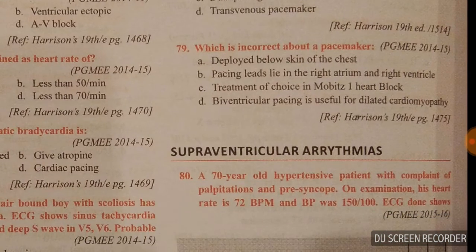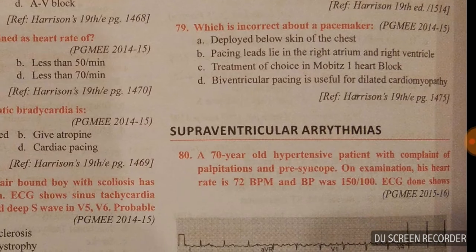Question number 79. Which is the incorrect statement about a pacemaker deployed below the skin of the chest? A, pacing lead lies in right atrium and right ventricle. Of course, yes. B, treatment of choice in morbid type 1 heart block. This is false for pacemaker. D, biventricular pacing is useful for dilated cardiomyopathy. Of course, yes. So here the answer is C because they are asking the incorrect statement.